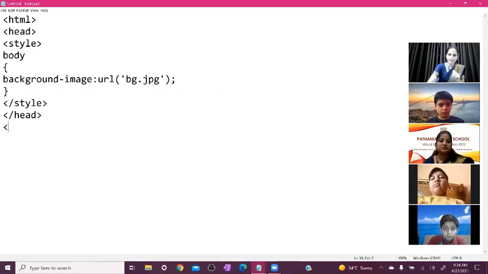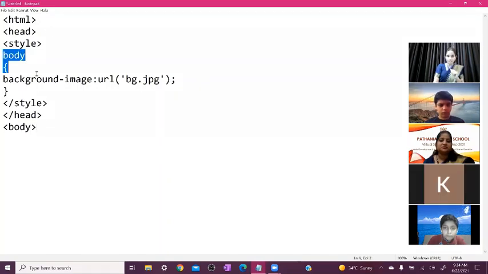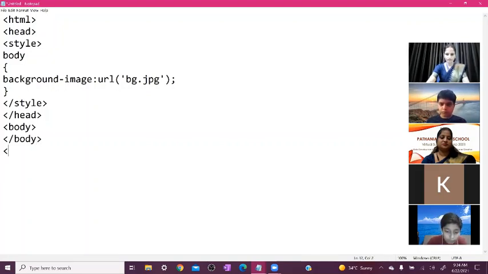Now you can start the body tag here. This body is the tag of your HTML, and the earlier body is the part of your CSS. So don't be confused by it. Here there is no need for an angular bracket, but here we need the angular bracket. So here you can write the body tag. After that, you can close the body tag. So we do it faster now. And after that, in the last, you can close the HTML tag.